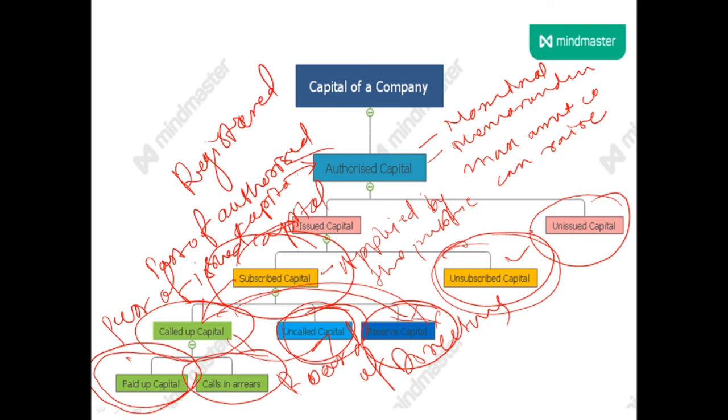Issued capital is a part of authorized capital, which is offered to the public for subscription. And authorized capital is the maximum amount of capital which a company can raise, and this amount is mentioned in the memorandum of association. This is also called nominal capital or registered capital. So these are the different types of capital.